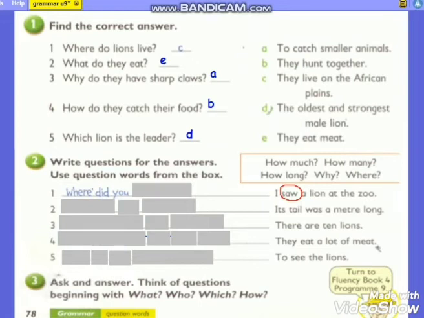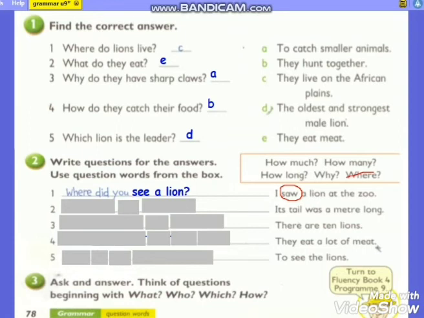So here we have the question word where. Okay, and then we add you. After that you have to write the base form of the verb, so you have to write see a lion. Then you have to add the question mark. So the question is, where did you see a lion?